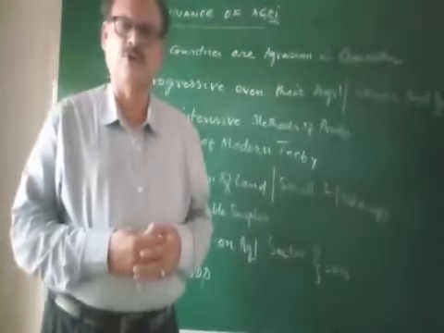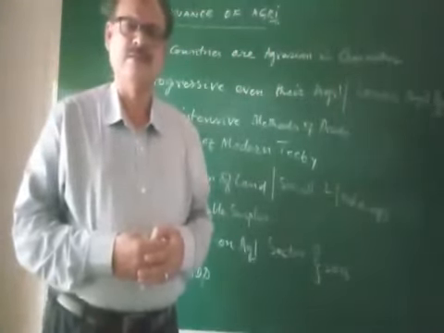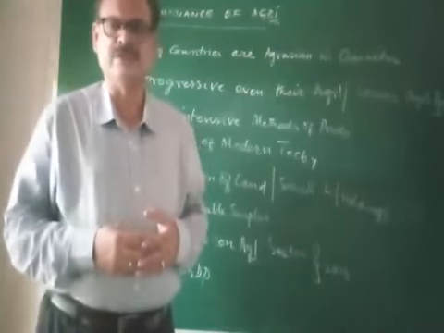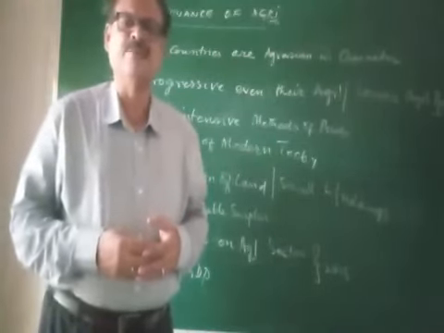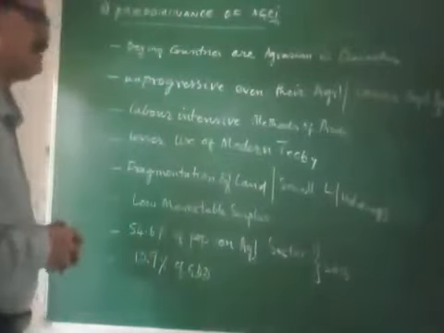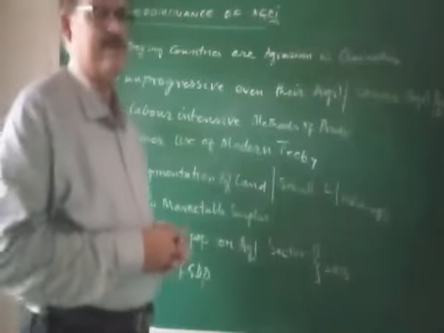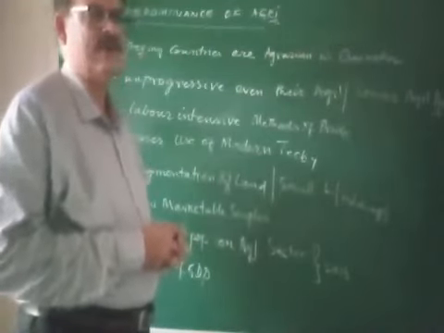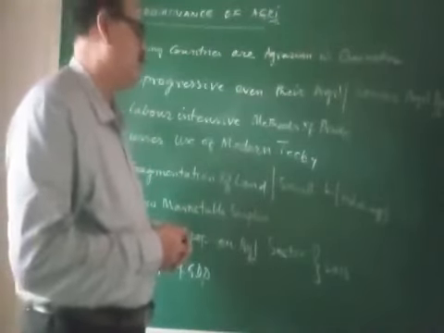Backward methods of production are being used in developing countries. That's why the agriculture production will be low. And all these developing countries will have labor intensive methods of production.